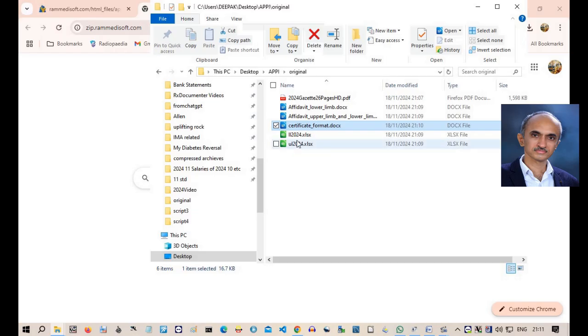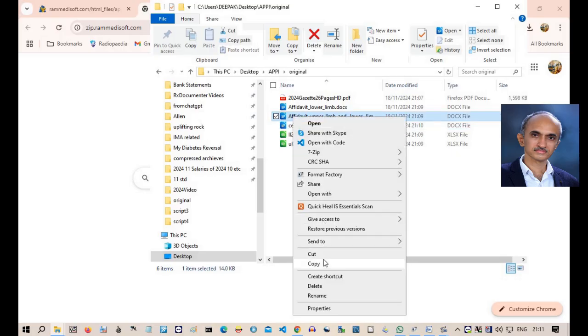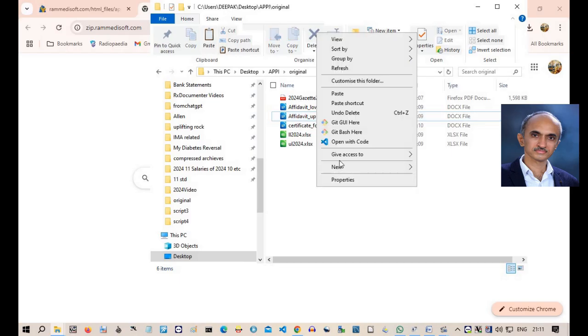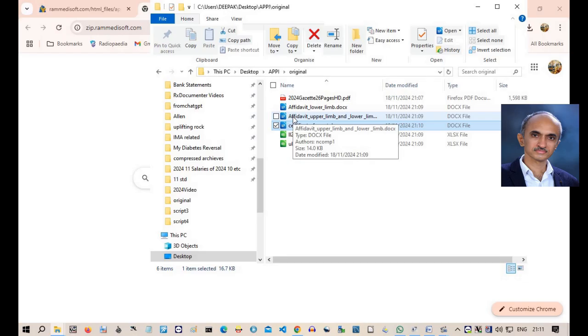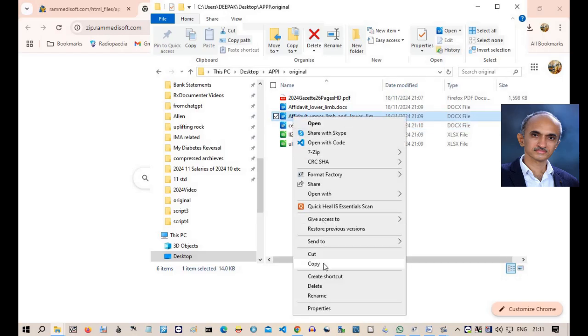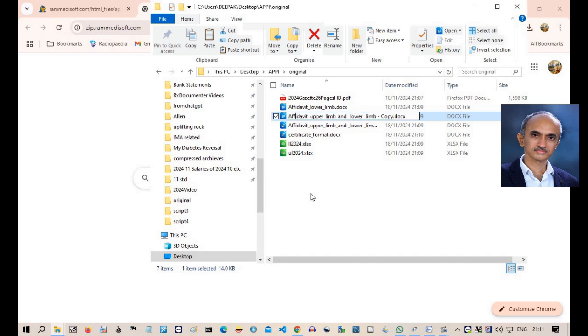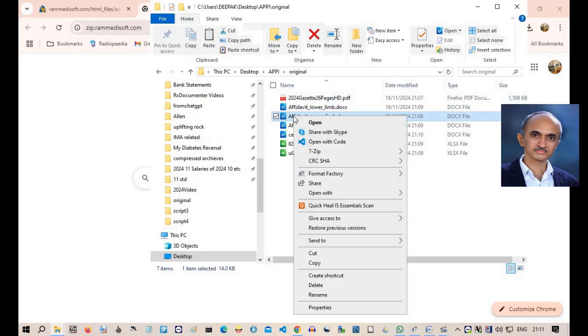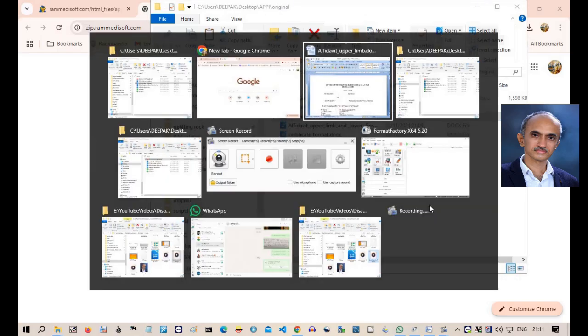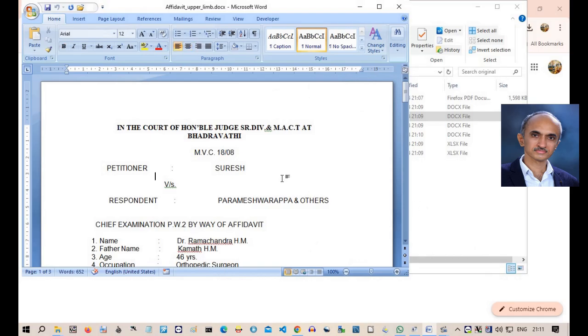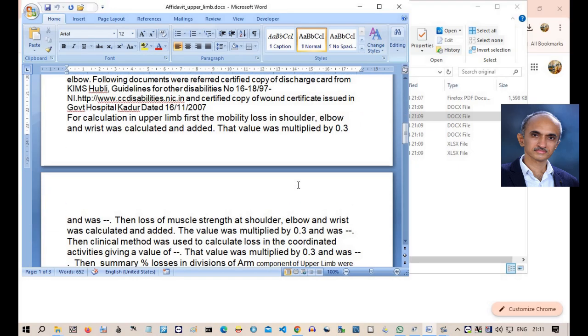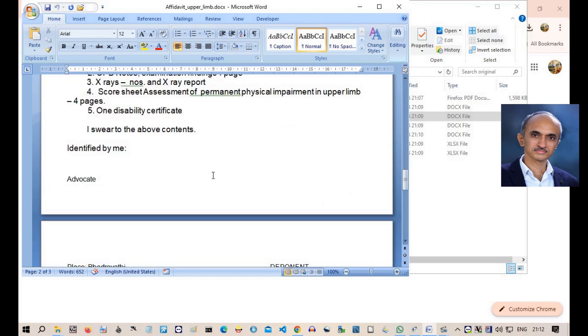Let me copy the affidavit upper limb and lower limb. Let me rename it as upper limb affidavit. Let me open the file in MS Word and edit it. It is somewhat ready for the next patient for our quotes here.